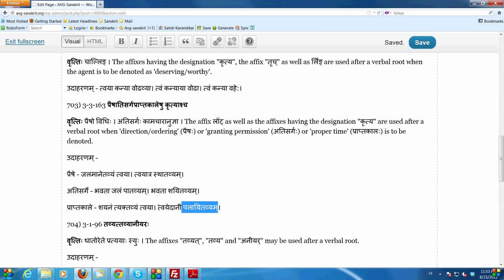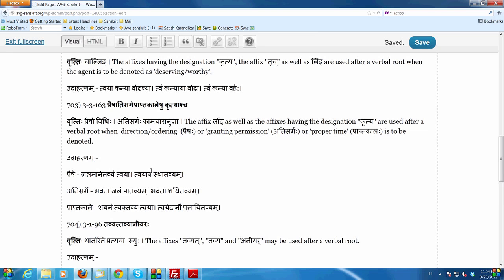So this sutram gives these three meanings. Praisha means vidhi, a command. Atisarga means kamachara anujna. Kamachara anujna means doing as you please. You have permission to do something. And then of course prapta kala. Prapta kala is an action whose time has come. It's the appropriate time to do something, the proper time to do something.